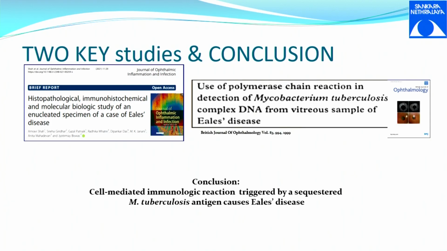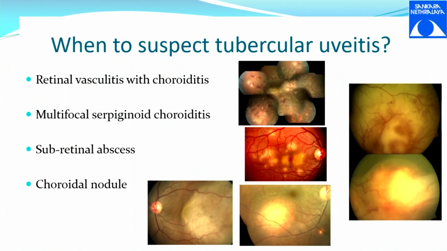So both studies concluded that Eales is basically a cell-mediated immunological reaction triggered by Mycobacterium tuberculosis antigen. Okay, so Eales was discovered by Henry Eales in 1879, but the reason being more tubercular, and the tubercular association, that it is a cell-mediated reaction, came way later in 1999.